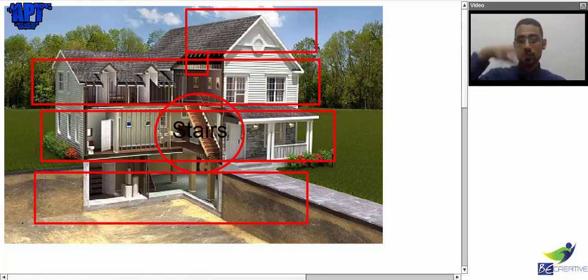So these are stairs. We use them to go from floor to the next floor.